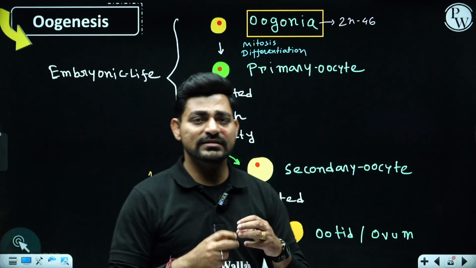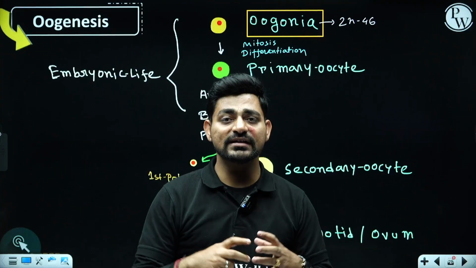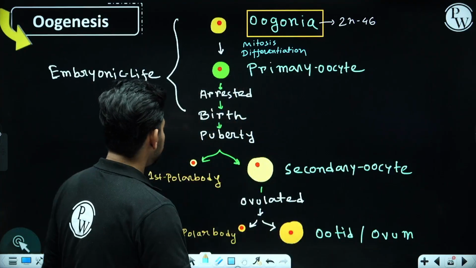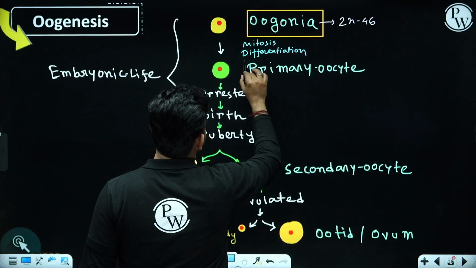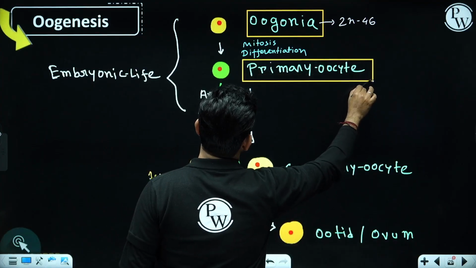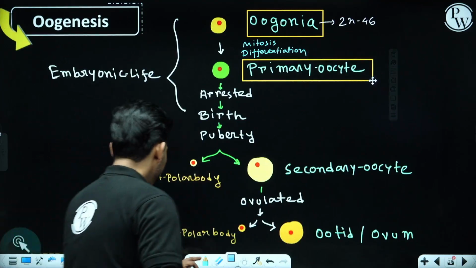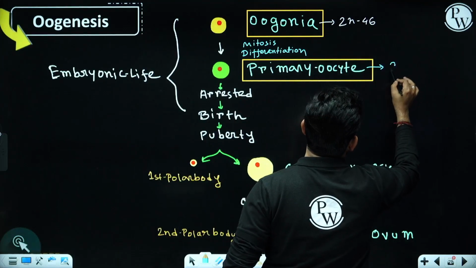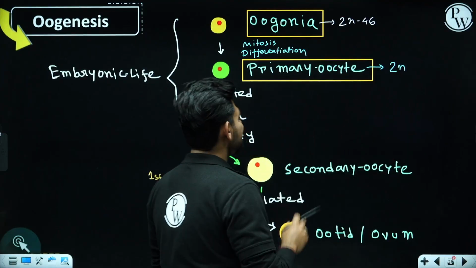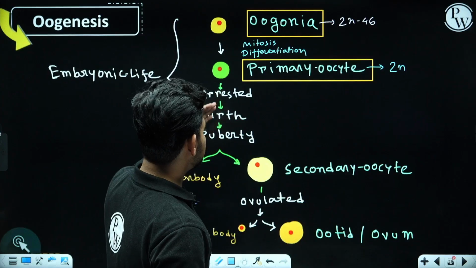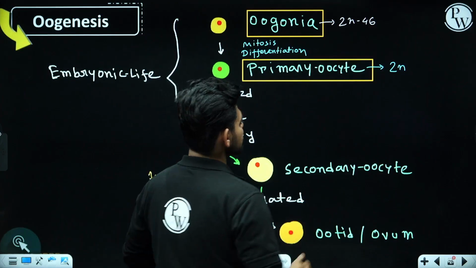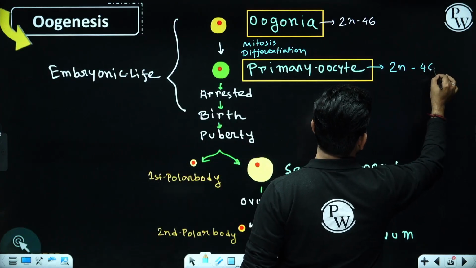Differentiation means the cells are gaining mass and changing their shape. So upon differentiation, a few of the oogonial cells will get converted into primary oocytes, right? Primary oocytes are also diploid cells, because they are the resultant cells of mitosis and differentiation, with 46 chromosomes.